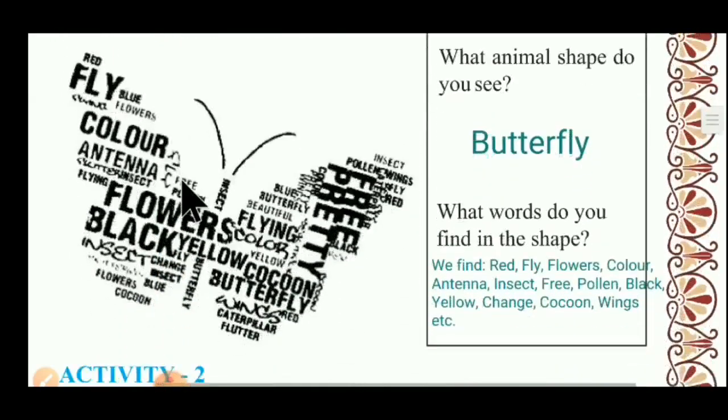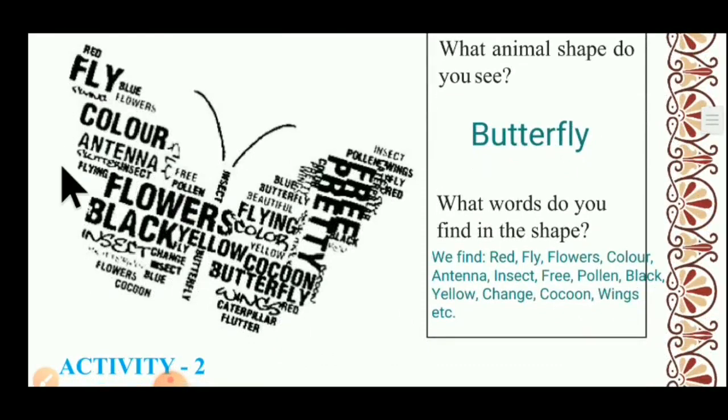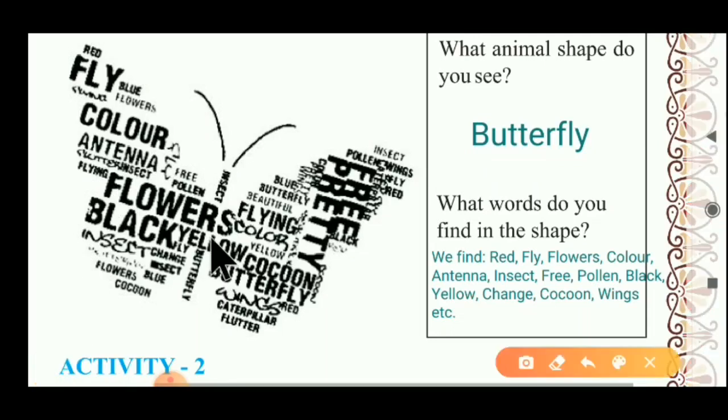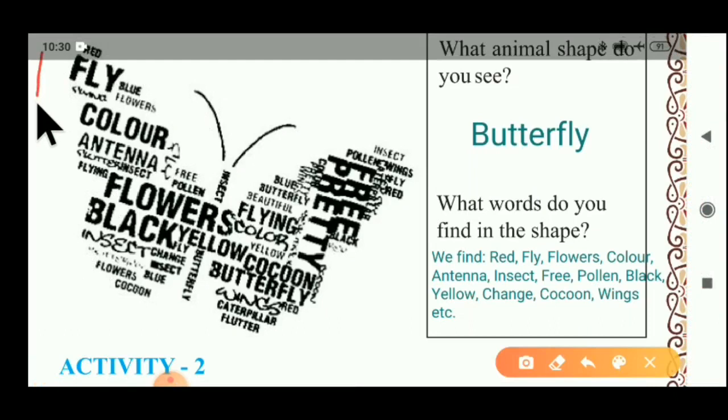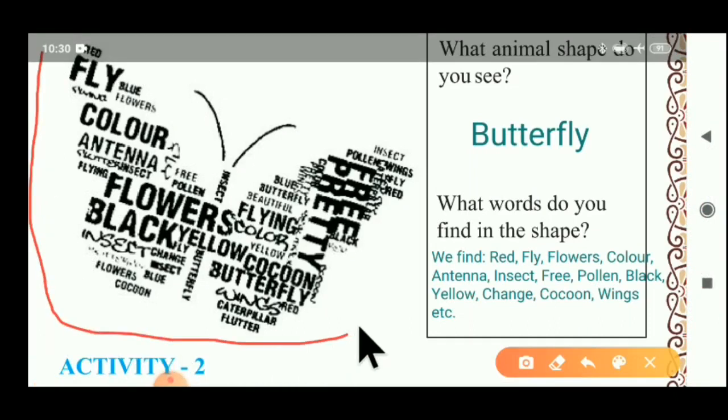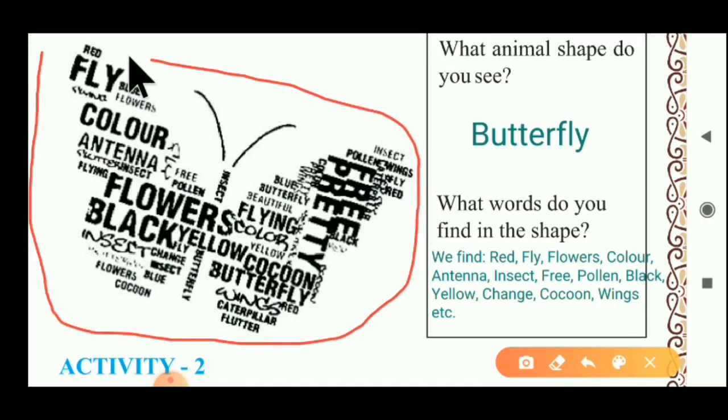Now here one picture is given. First of all, you have to find out whose picture it is. What animal shape do you see here? Everybody knows about it. So the answer is butterfly. You have to write the answer, butterfly, in your textbook.